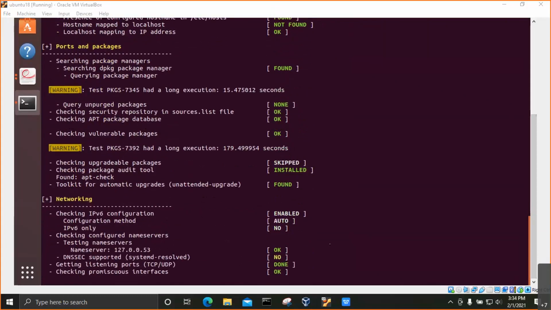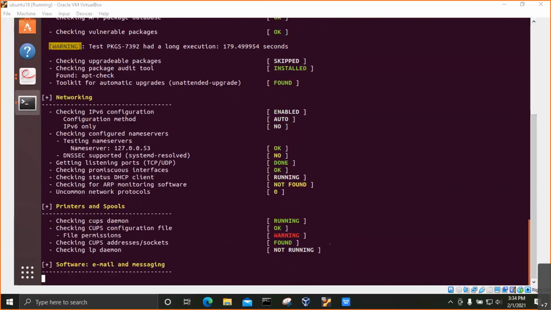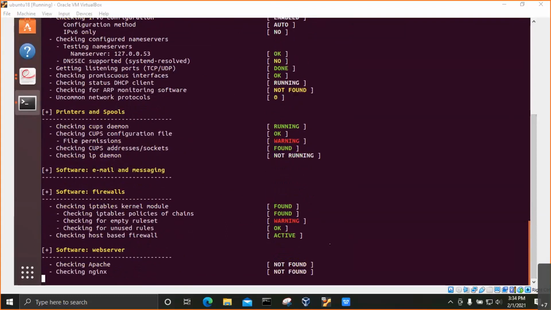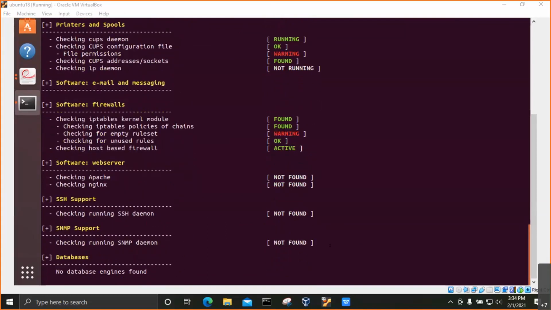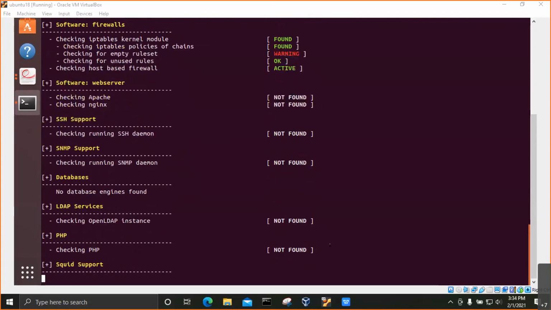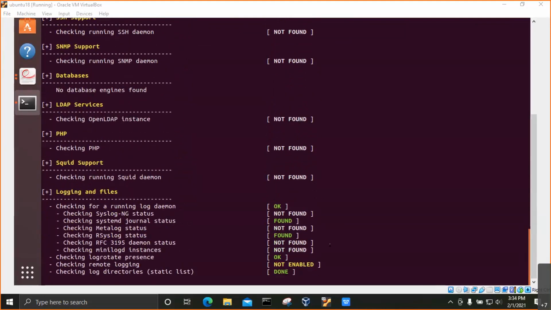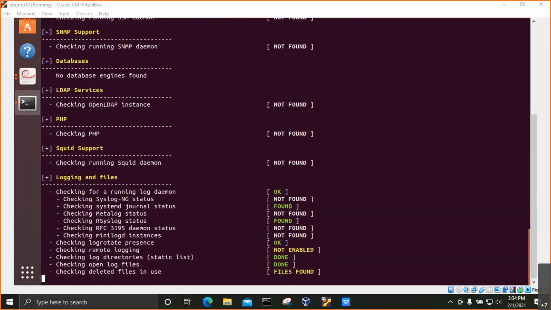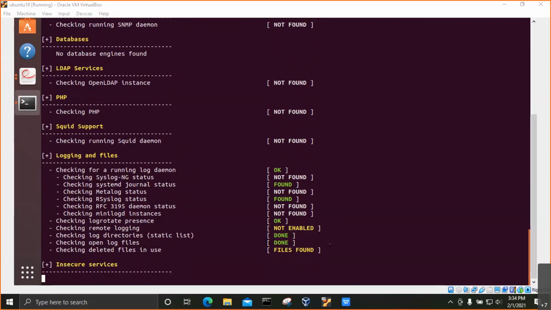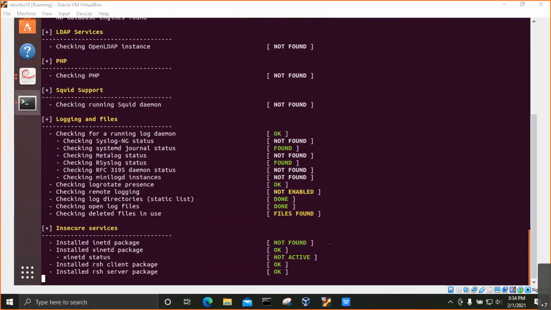So as we are saying, it is taking time, but actually this is how you can see there are a lot of sections which are actually there. It is checking for the software details, it is checking for the network services. So this is like a complete audit of the system on which it is performed. Now currently I'm running on my local system. Now I can see what is the operating system I'm using, what is the kernel version, what kind of services are enabled. And in this section on the window, we can see there are no databases which are currently available. LDAP services are not available.